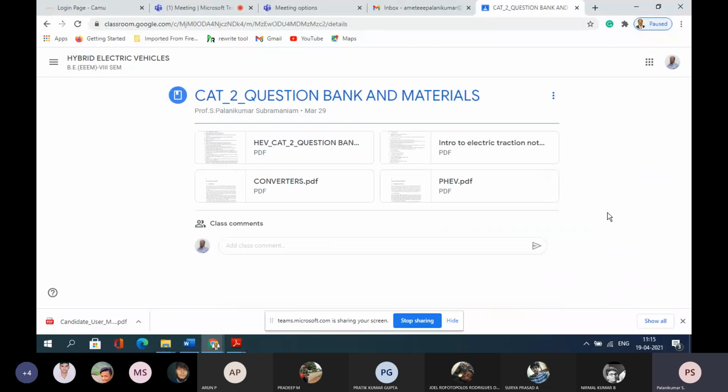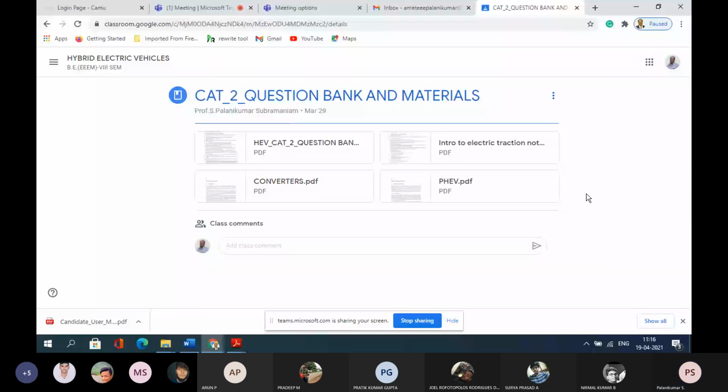I think that material is also available. Are you able to see? I have sent the material for converters, for introduction to electric traction, and for plug-in hybrid electric vehicle. Along with the question bank for CAT2, I have sent converters, PHV and introduction. I will share other materials too, today.